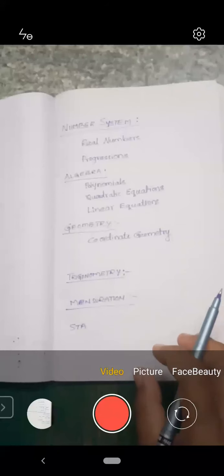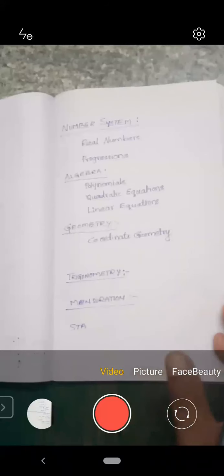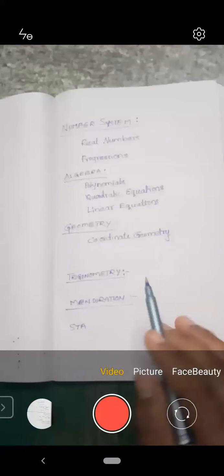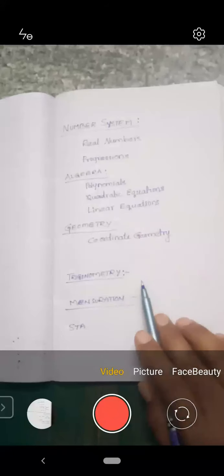We will focus on how to find some values. Mostly they will ask application questions. As it is a competitive exam, we may expect nearly again 10 to 12 questions. Because the major areas are number system, algebra, geometry, and trigonometry.